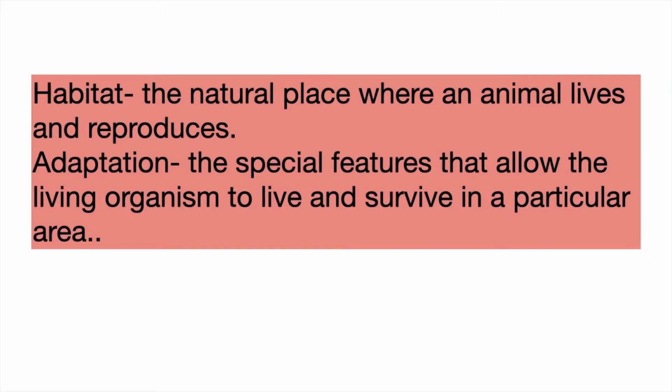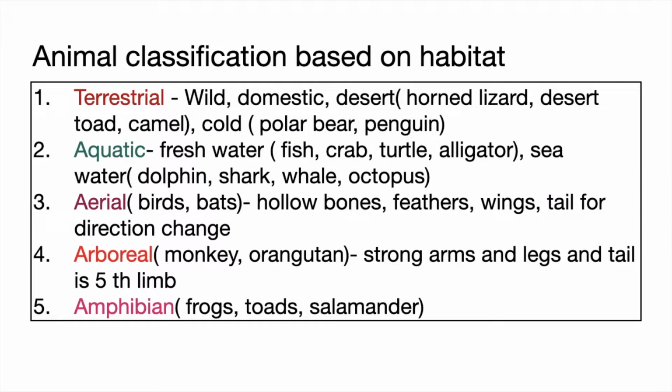Adaptation in animals. Habitat, the natural place where an animal lives and reproduces. Adaptation, the special features that allow the living organism to live and survive in a particular area. Animal classification based on habitat.